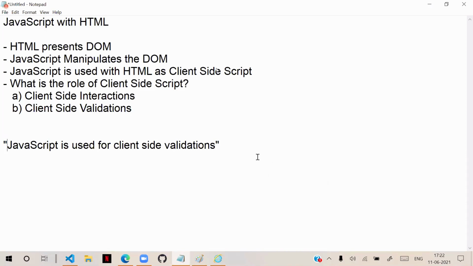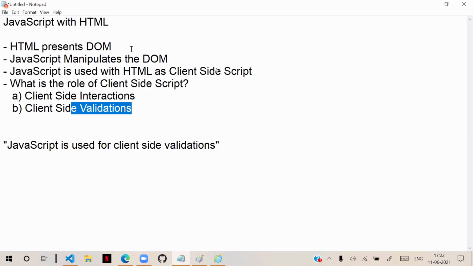In HTML, it is used for client-side validations, client-side interactions, and the best answer is DOM manipulations. That's enough. If you say that it is used for DOM manipulations, this is the complete answer. In DOM manipulations, interactions will come, validations will come, everything comes under the concept of DOM manipulations. So JavaScript is used for manipulating the DOM. HTML presents the DOM, JavaScript manipulates the DOM. So that is dynamically controlling the DOM.